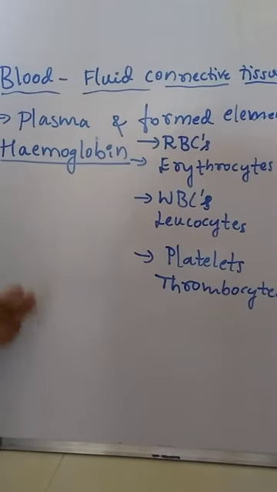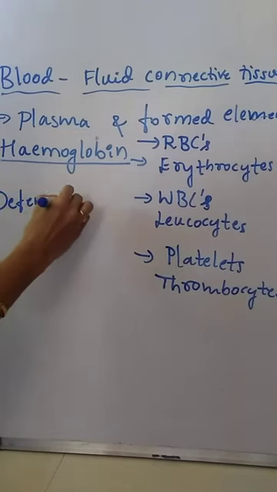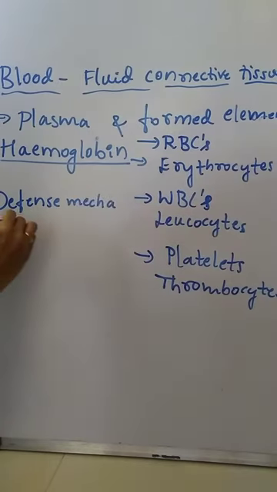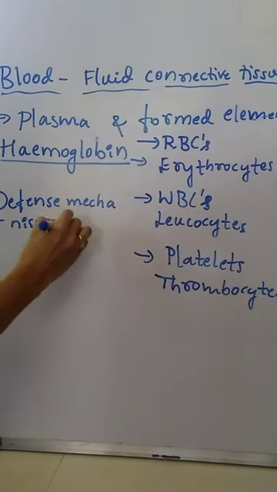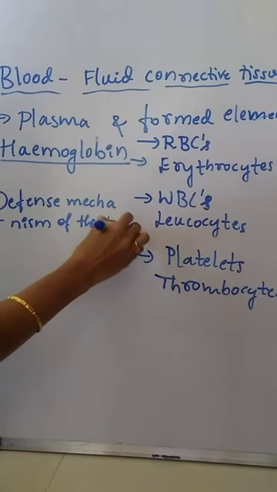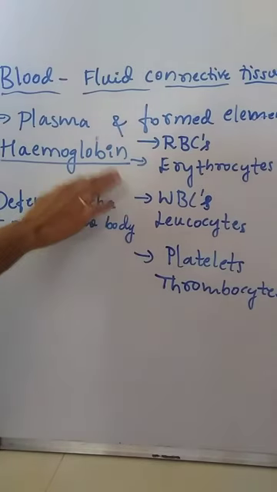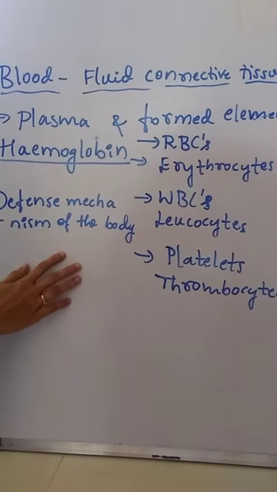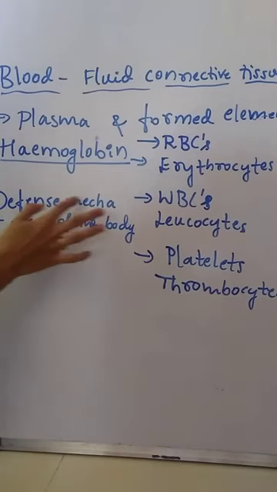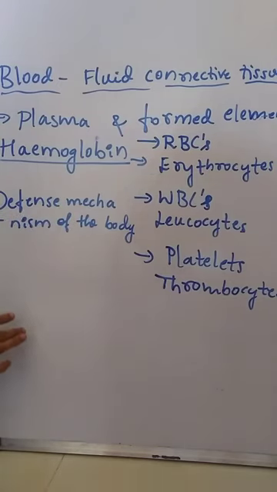WBCs are also called leukocytes. Leukocytes are mainly involved in the defense mechanism of the body. Defense mechanism means the WBCs fight against infection causing organisms, or disease causing microorganisms. Thereby WBCs give protection to the body.